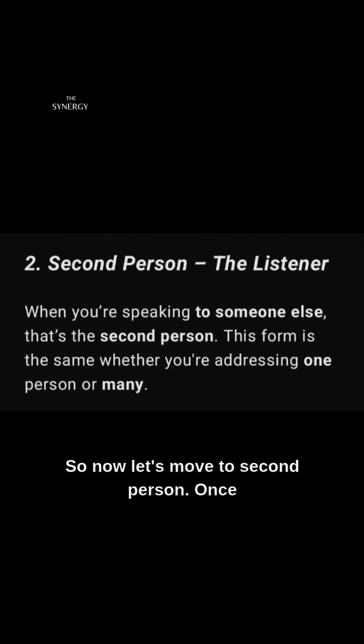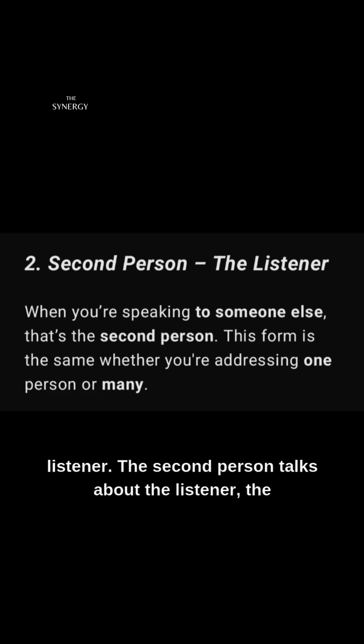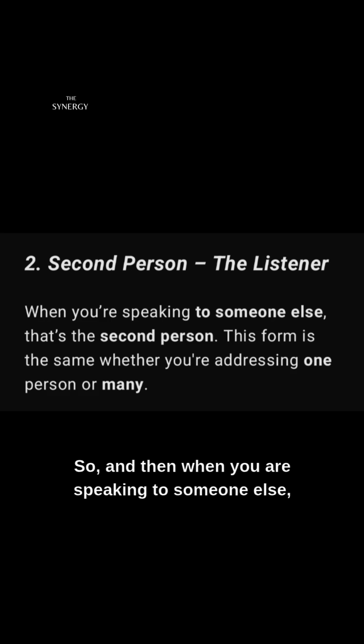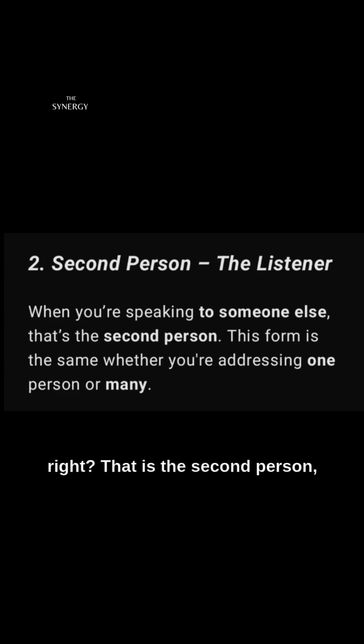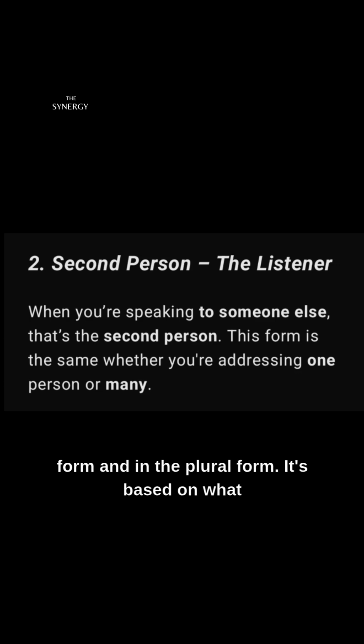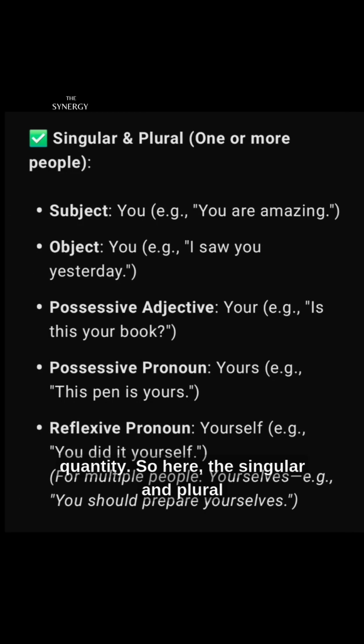So now let's move to the second person. Once again, the same rhythm. We have the listener. The second person talks about the listener, the person that we are speaking to directly. So when you are speaking to someone else, that is the second person. This form is the same whether you are addressing one person or many. That is the you. The you can be used in the singular form and in the plural form. It's based on the number, the quantity. So here, the singular and plural are the same.